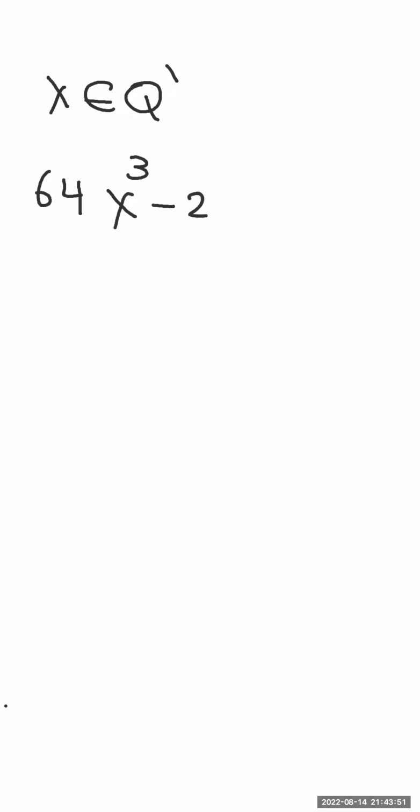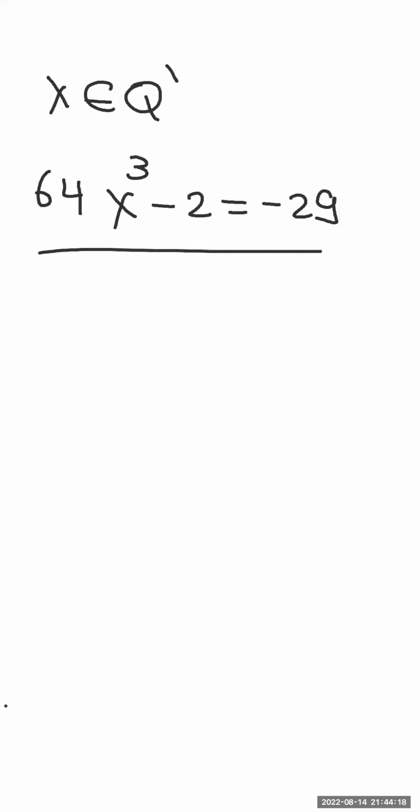Now the next question. x belongs to Q dash. Find the solution set for this equation, 64 x cubed minus 2 equals negative 29. As usual, we are going to solve the equation and get the solution set, then check whether those numbers belong to Q dash. If it's a rational number and not belonging to Q dash, the solution set will be the empty set. So let's begin.